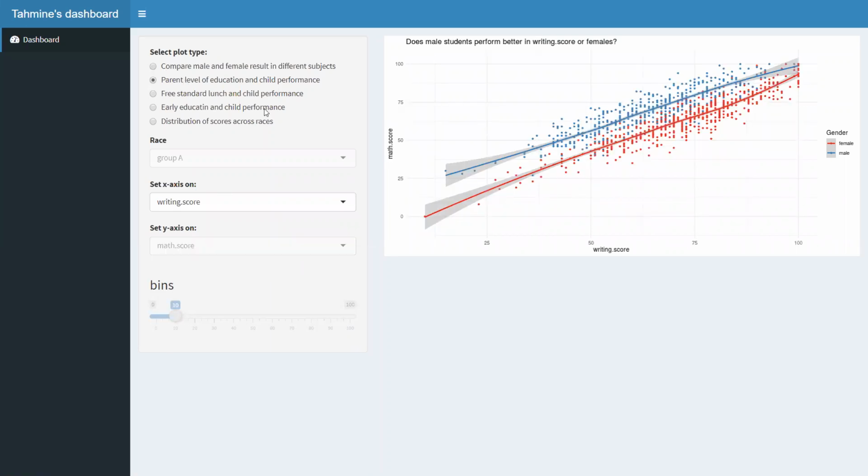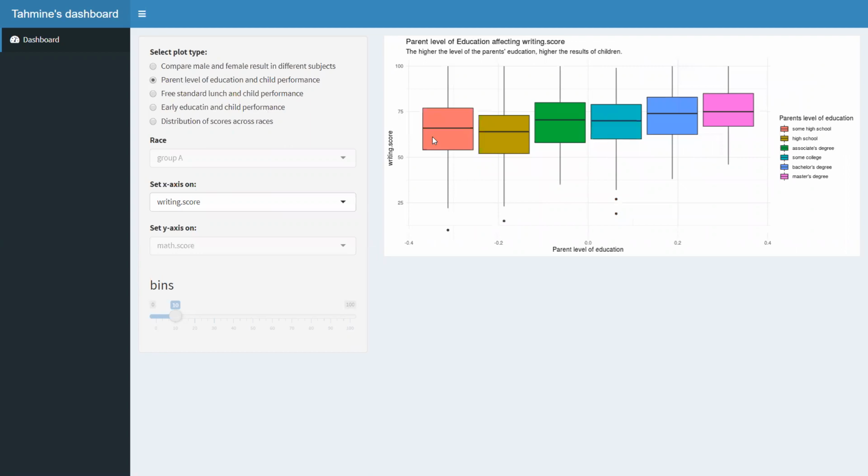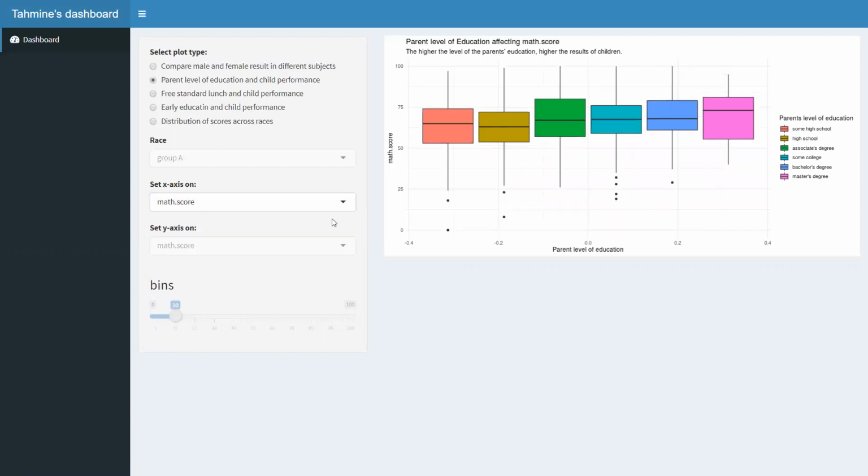Okay, next I looked at another factor, namely parent level of education. As it is clear, the higher the level of the parent's education, the higher the result of children. And this pattern holds for all subjects.